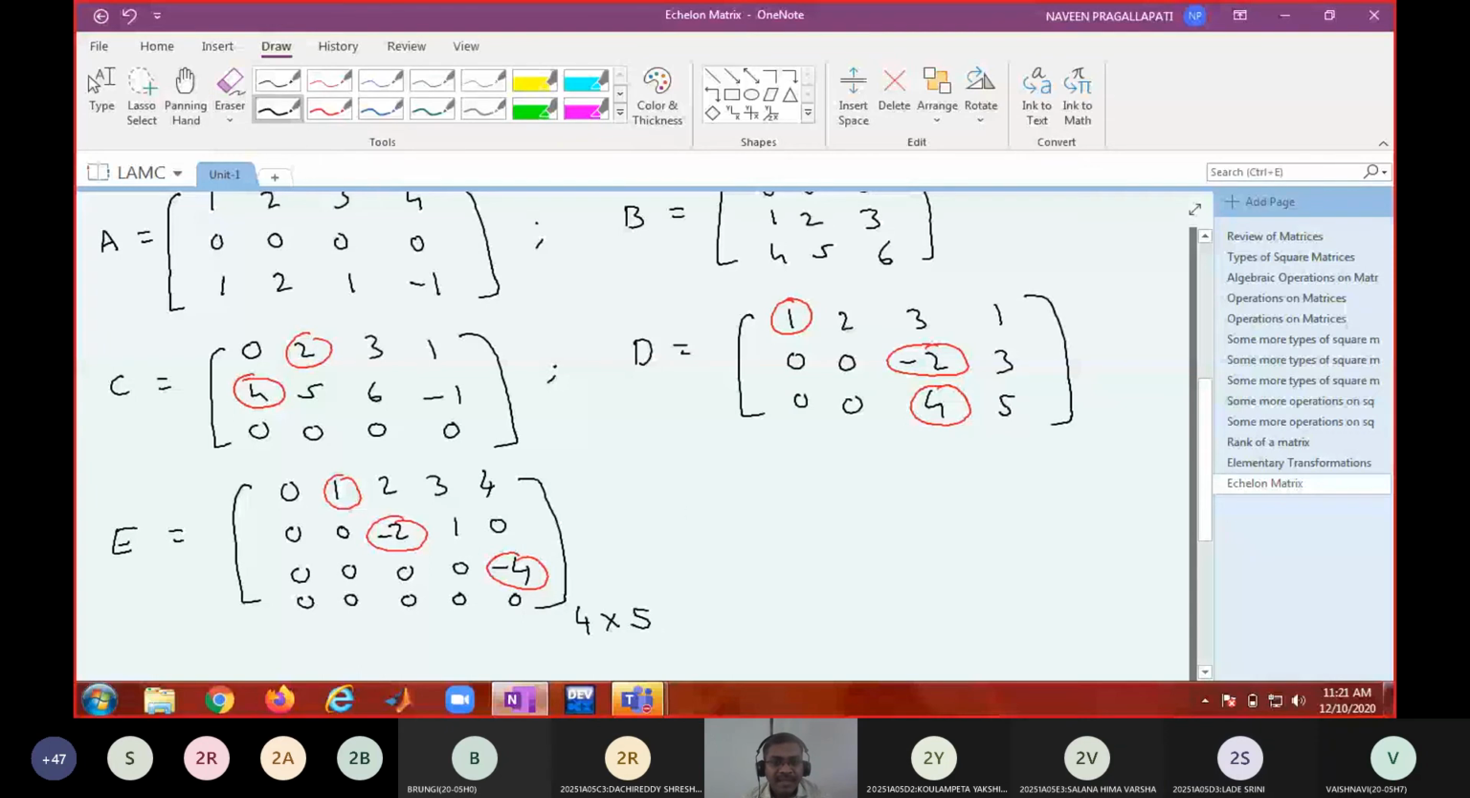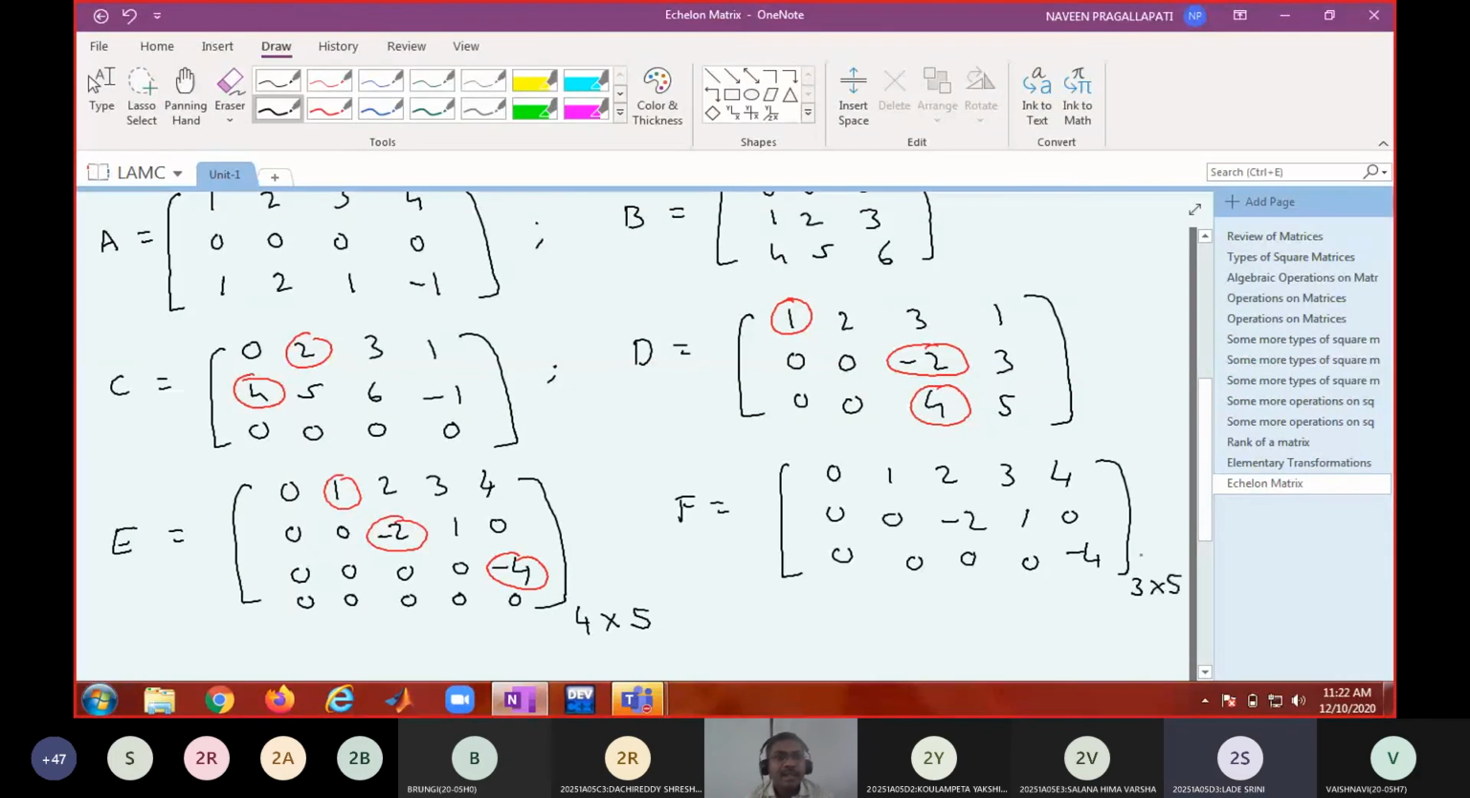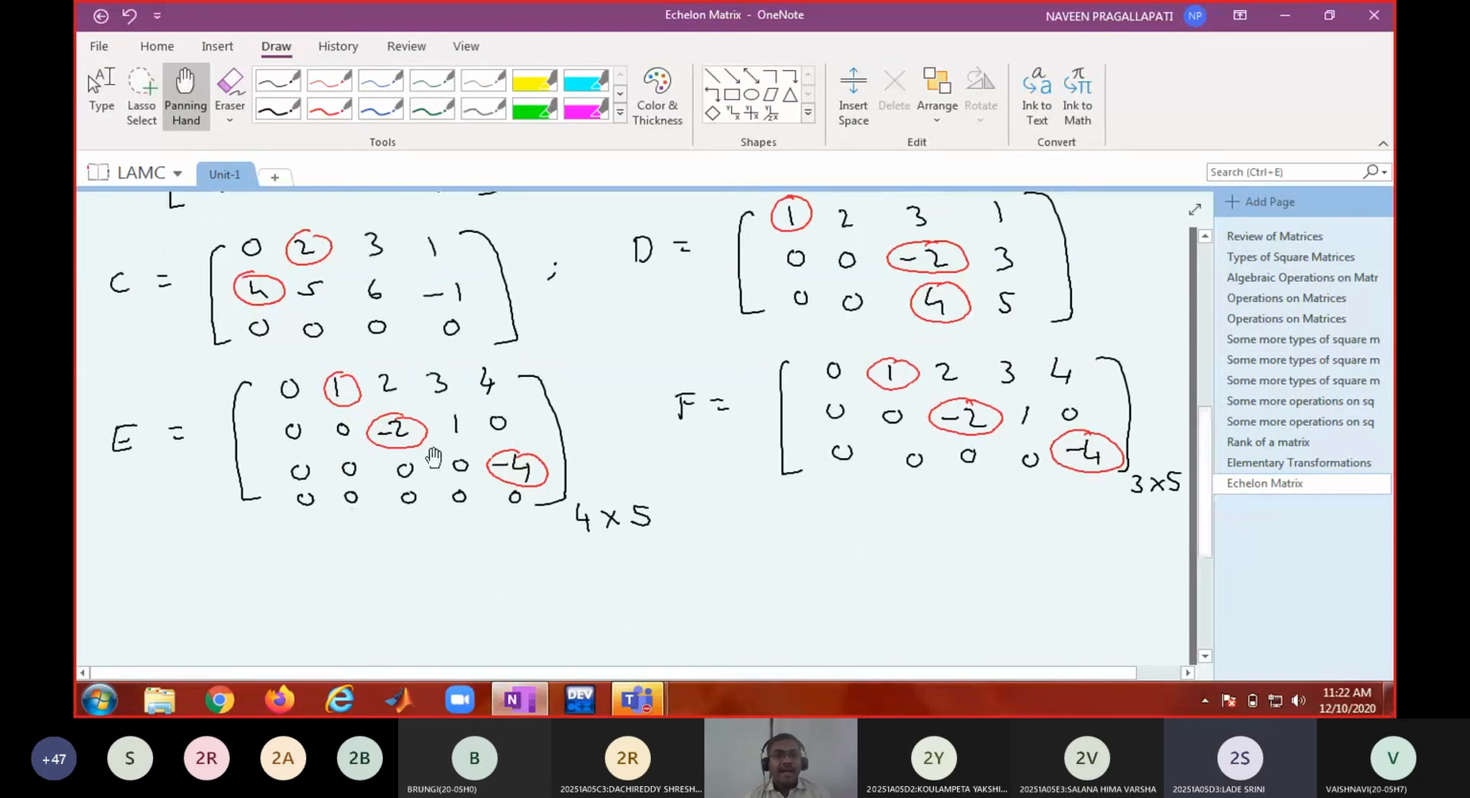Is that okay? So I'll just write one more. If I write like this: 0, 1, 2, 3, 4, 0, 0, -2, 1, 0, 0, 0, 0, 0, -4. Is this an echelon matrix? Yes. It's an echelon matrix because there is no need to check the first condition. The second condition is satisfied because the pivot positions are moving towards the right side. Therefore, the last two matrices are echelon matrices. Do you agree?